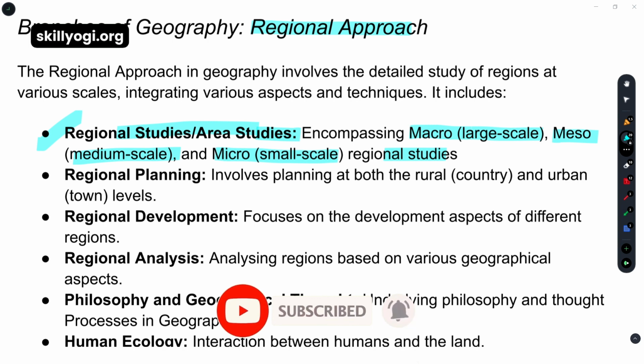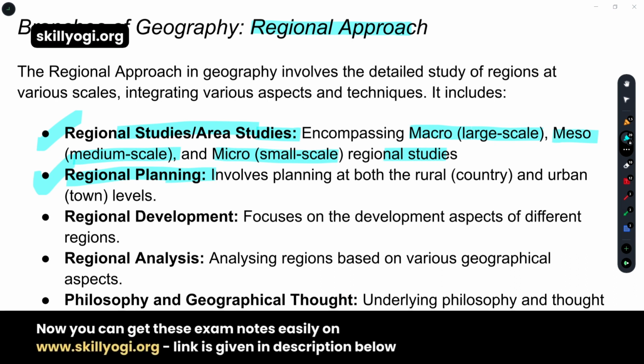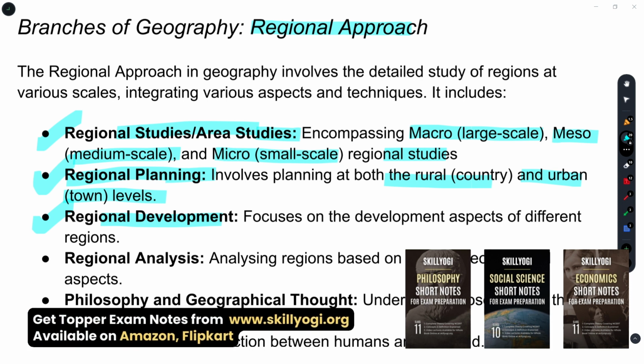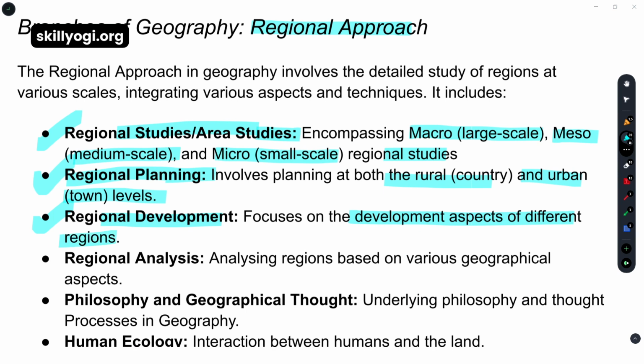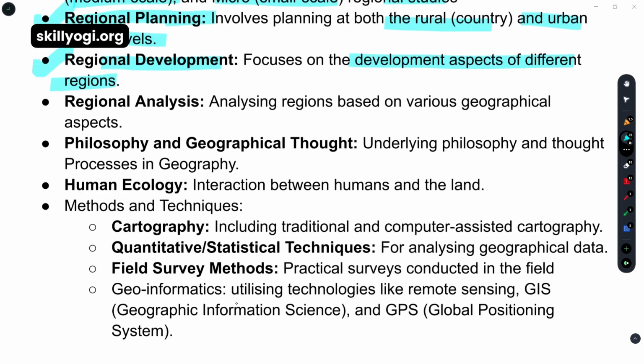That's how. So the first branch, what we have learned from the branches of geography, regional approach, is regional studies or area studies. After that, regional planning, which we call urban planning, involves planning at both rural areas as well as the urban areas. Next part, regional development. Development has different aspects. It can be educational development, it can be financial development. So it focuses on the development aspect of different regions. In different regions we have different requirements of development.